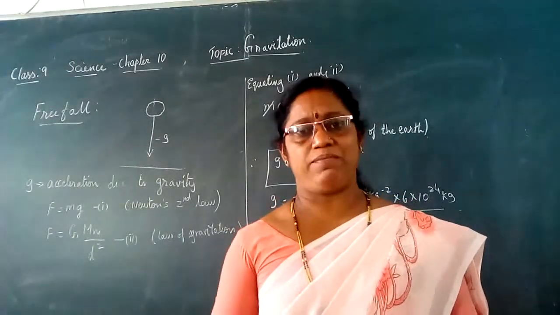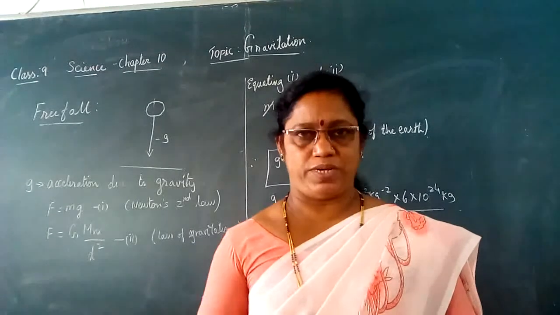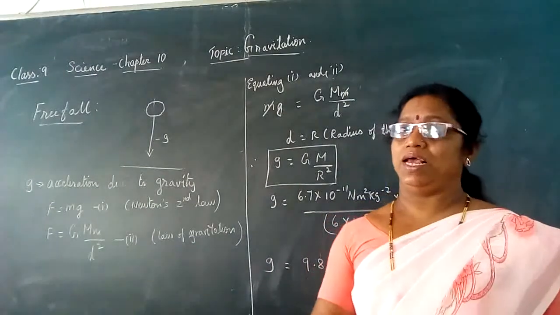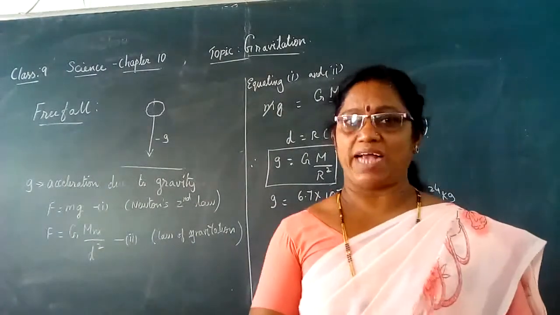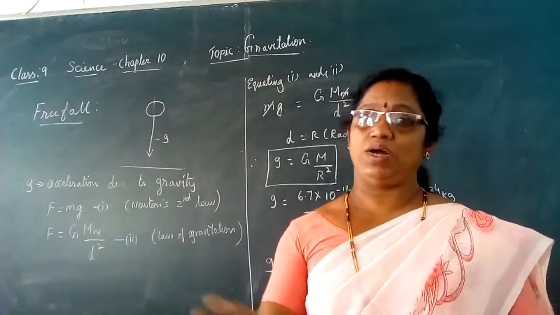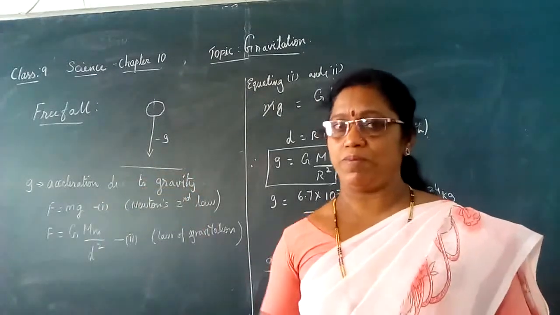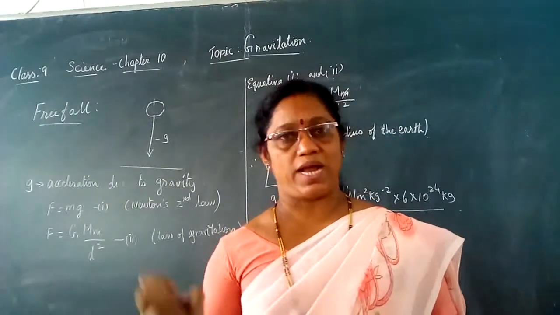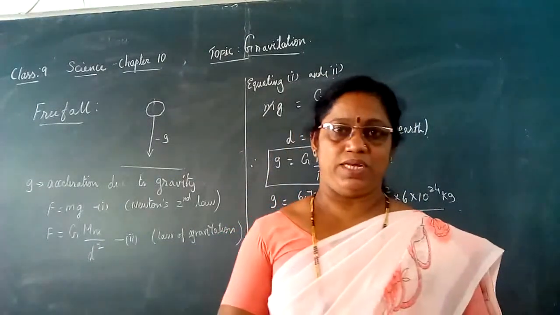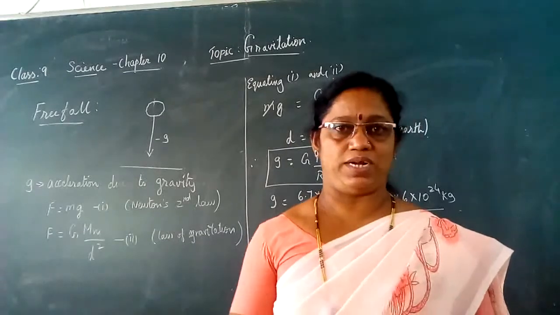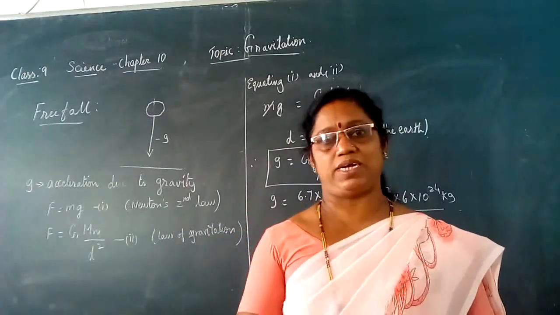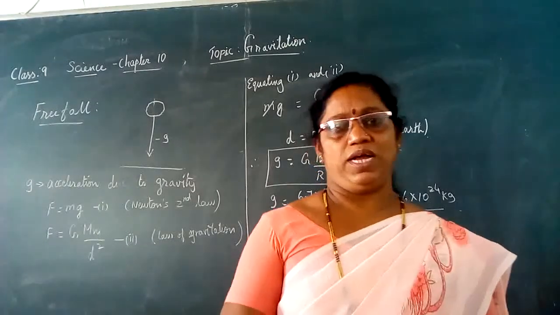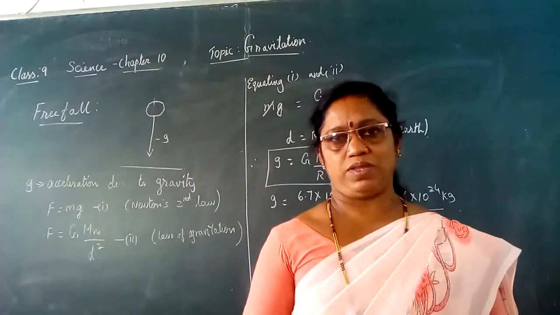Free fall is when you drop an object from a height and no other force acts on it. The object falls towards the earth's surface only due to the gravitational force of attraction, and such a fall is called free fall.